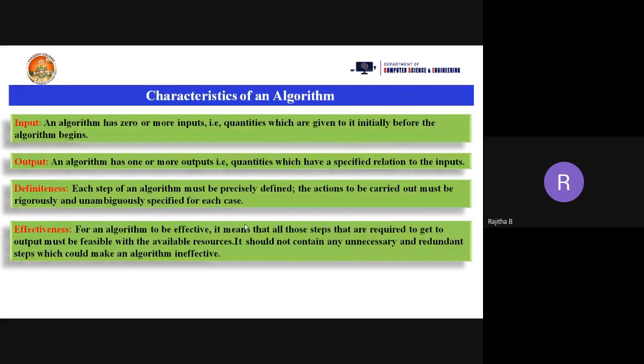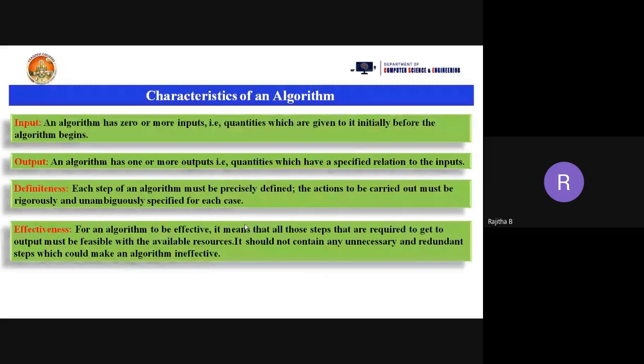When you write a program in C language, first we need to declare the variables you are going to use in the program. Suppose a variable is not used in the program, we need to delete it, so that is unnecessary. And what are redundant steps here?